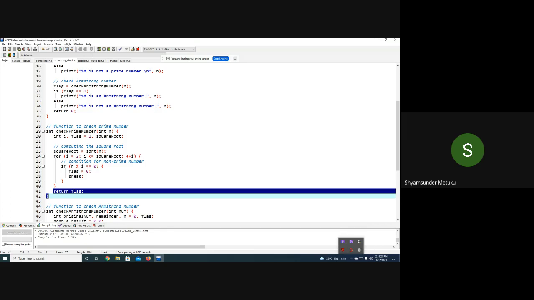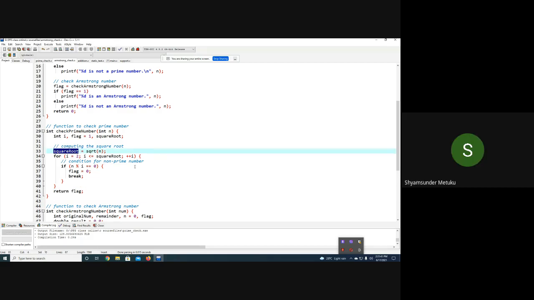Suppose you give a 6. What is the square root of 6? Approximately 2 point something. So the square root will be 2. So whether you write here n by 2 or square root, the meaning is the same. For 6, it is going to be 2, and 2 is less than or equal to 2, which is true, and 6 modulo 2 equal to 0, which is true.